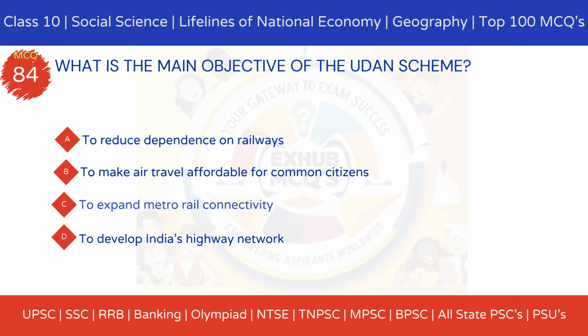MCQ 84. What is the main objective of the UDAN scheme? Option A, to reduce dependence on railways. Option B, to make air travel affordable for common citizens. Option C, to expand metro rail connectivity. Option D, to develop India's highway network.